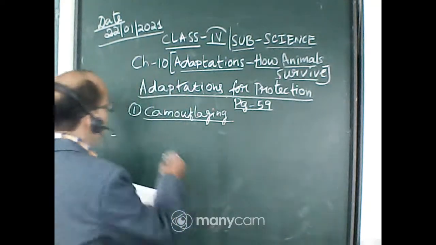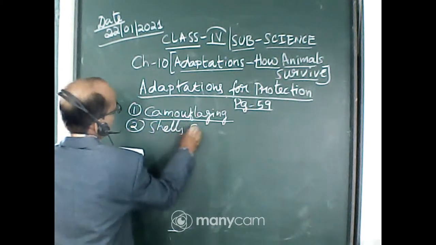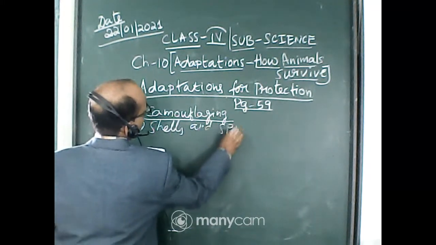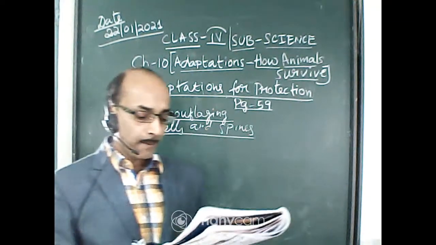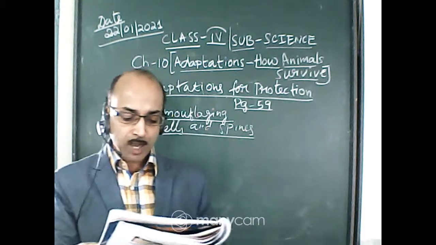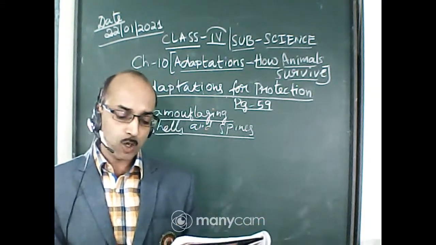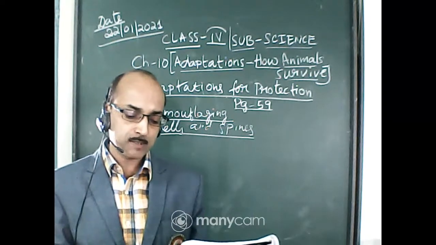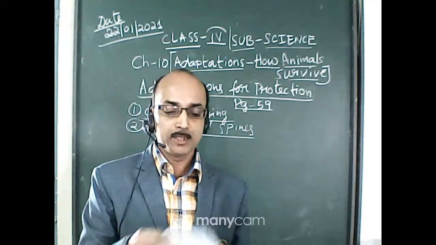Now number 2, shells and spines. Tortoises and snails have hard shells that cover and protect their soft bodies. Porcupines and hedgehogs have sharp spines to protect themselves from their enemies. They have spines to protect from their enemies.